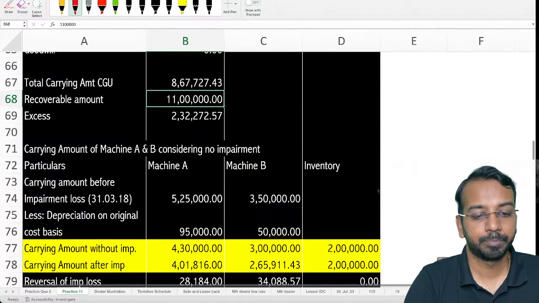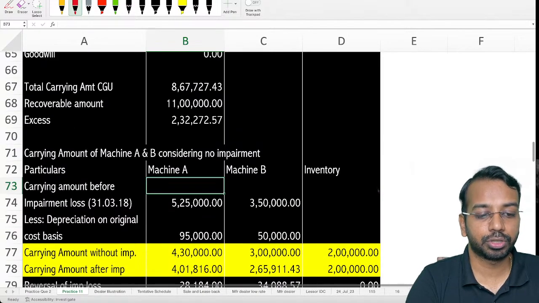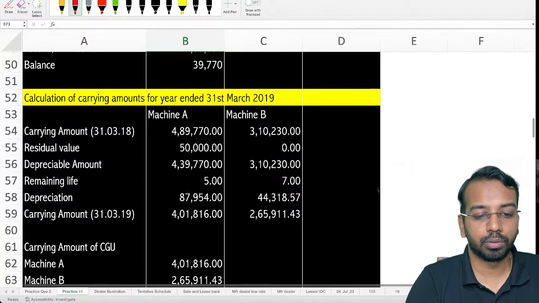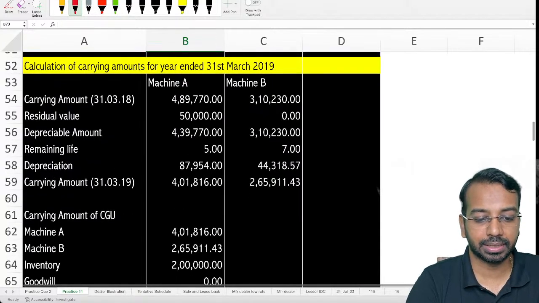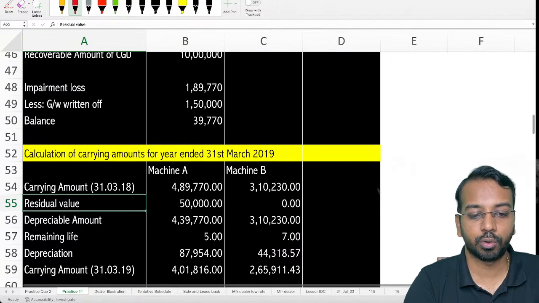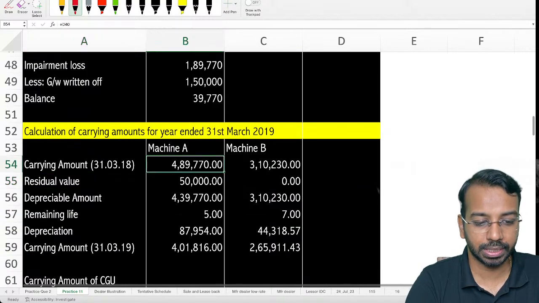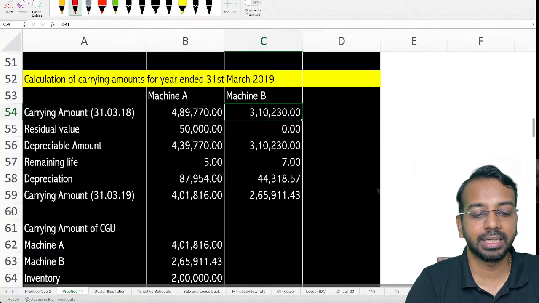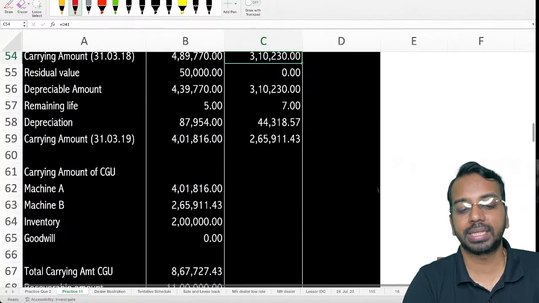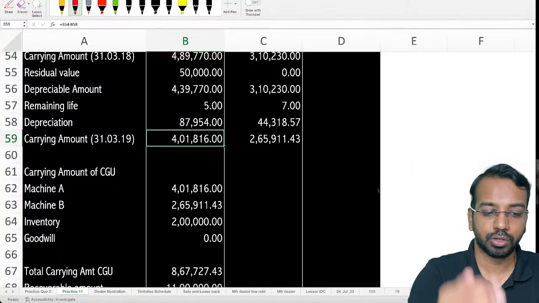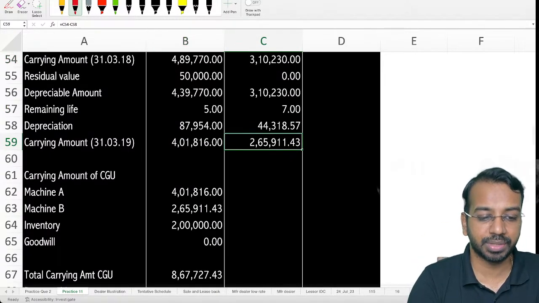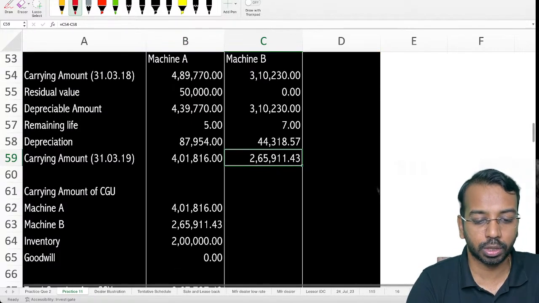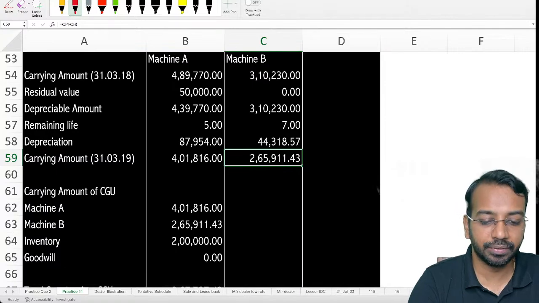Now, continuing with the same question which I had shared yesterday, the LR Limited question. Till here we have understood sometime back that the carrying amount is 489,770 and 310,230. Then we calculated the depreciation. Carrying amount on 31st March of 19 is 4,01,000 and 2,65,000 as per this calculation. So carrying amount minus residual value, depreciation when you calculate, you get 4,01,000 and 2,65,000. So the total is 6,66,265 and inventory is 2 lakhs.